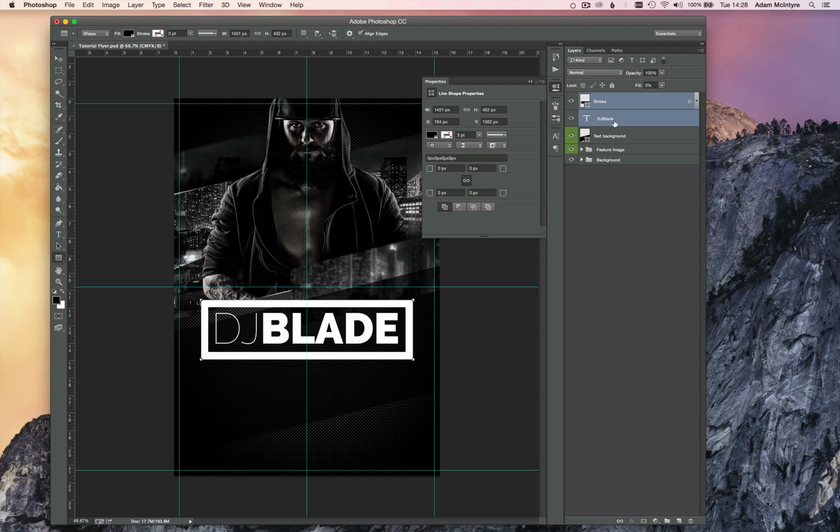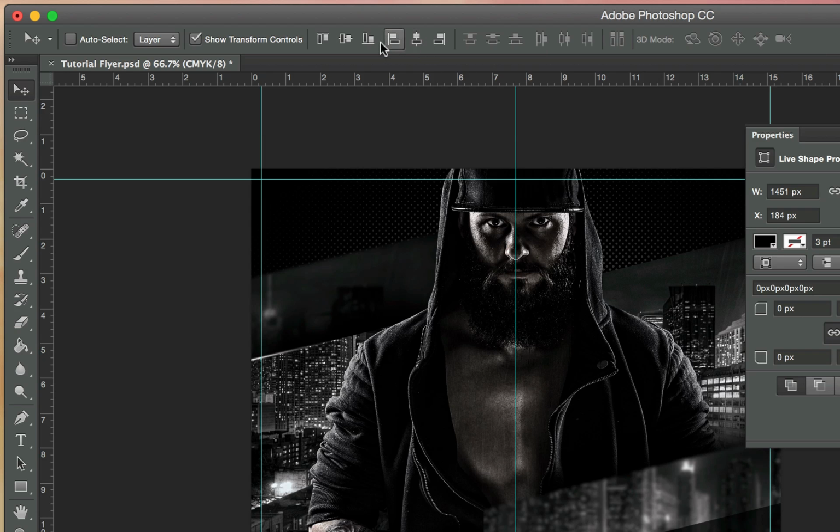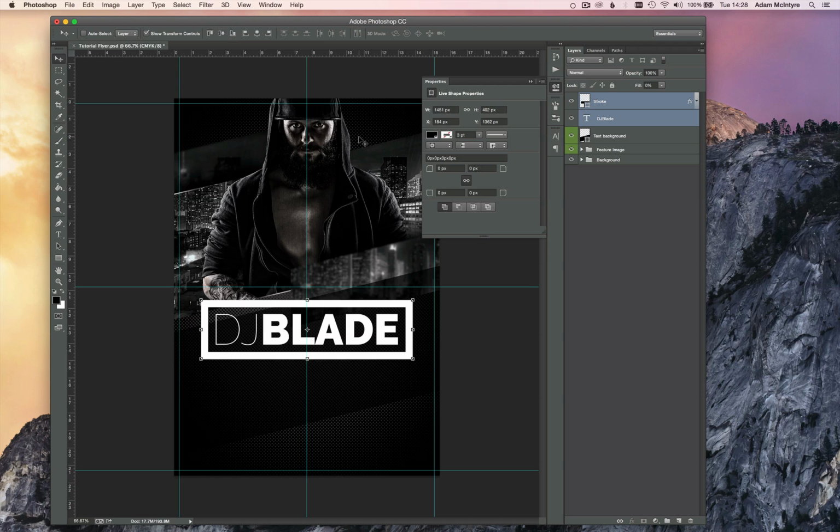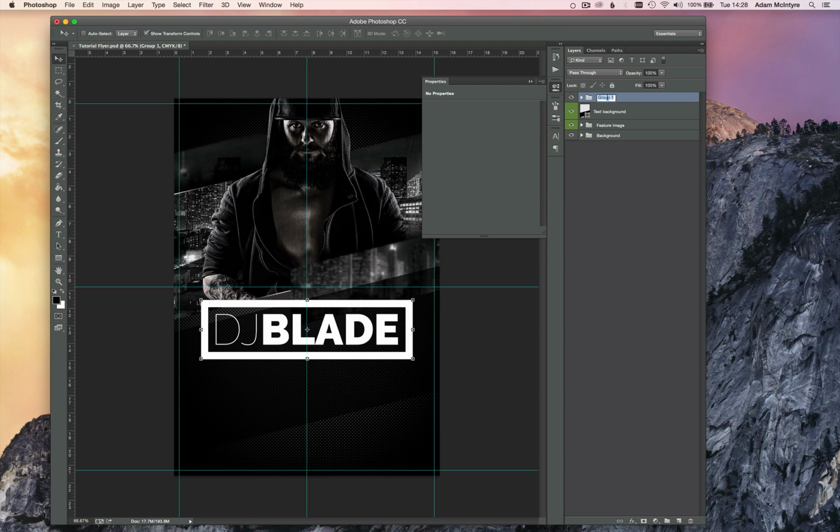Select the stroke and the title text layer. Select the move tool and then just align the horizontal and vertical centers. And then group those together, call it title, or just call it DJ Blade. I'm going to group the DJ Blade folder that I just made and the text background into another group, and I'm going to call it text, and I'm going to color it red. Again, keeping the layers panel organized and easy to use.